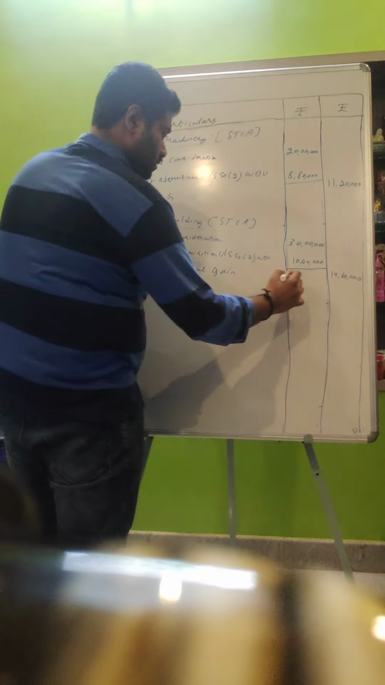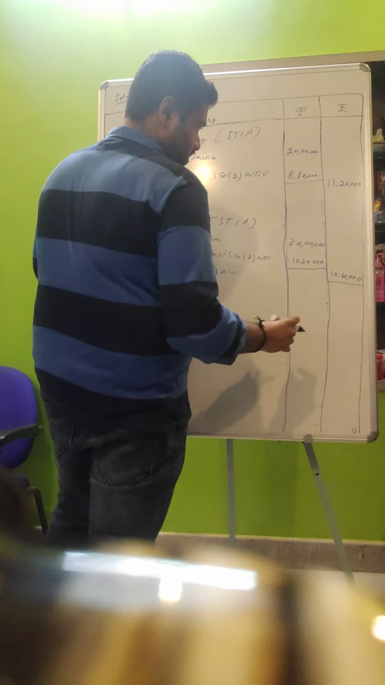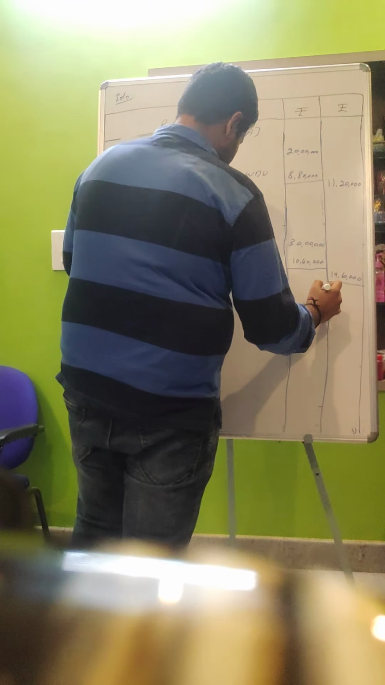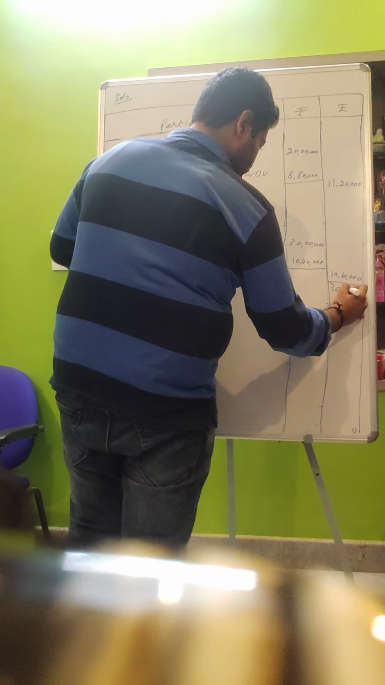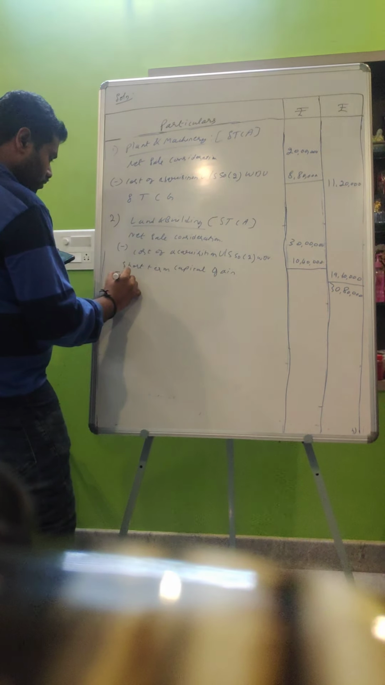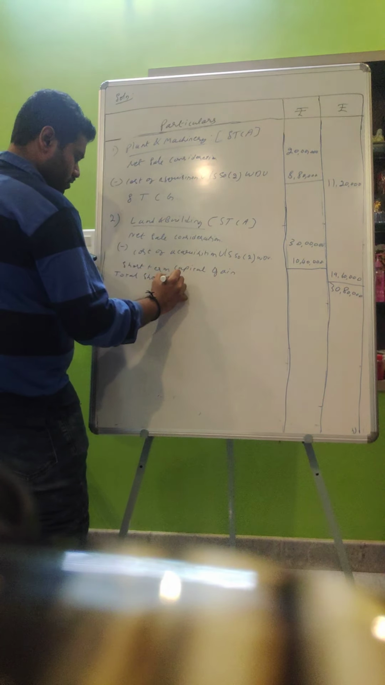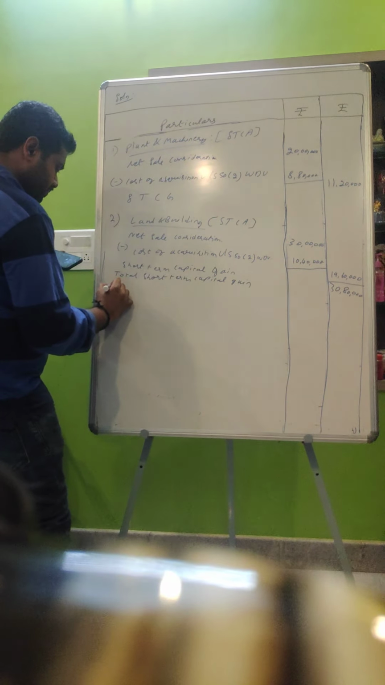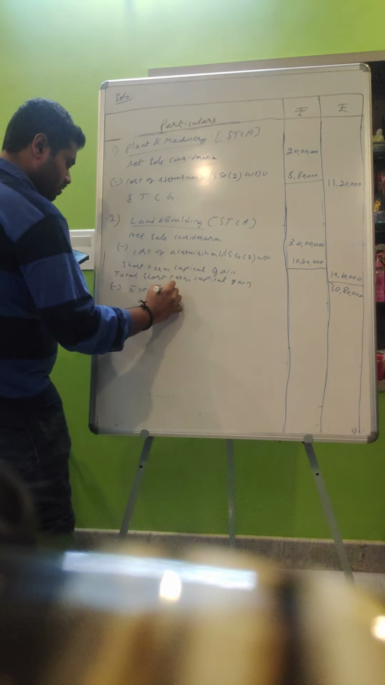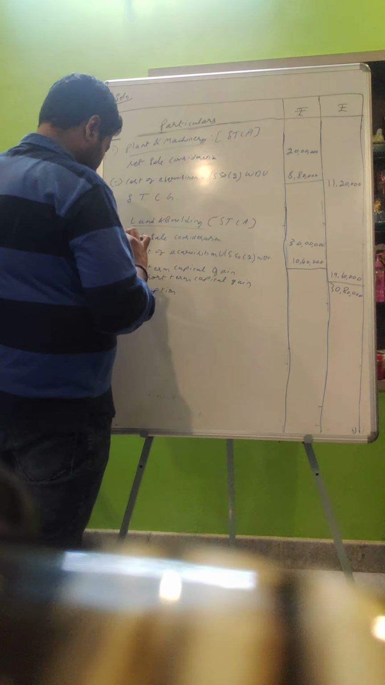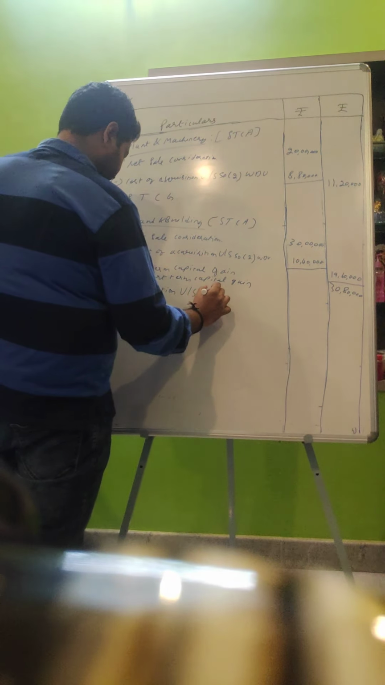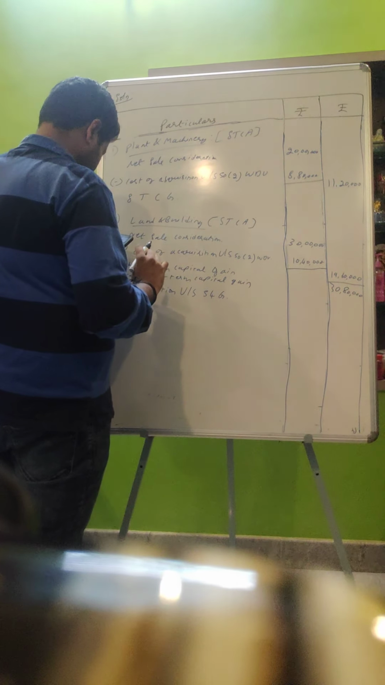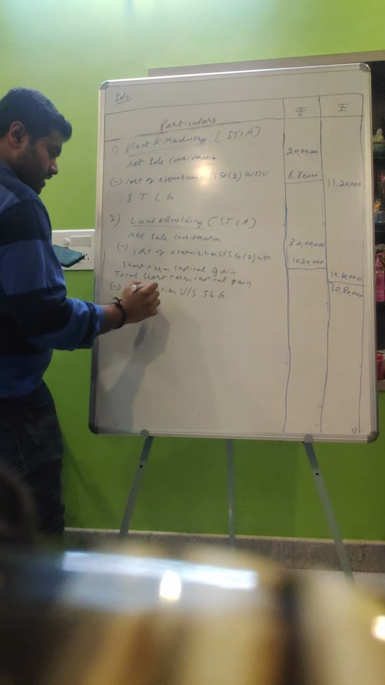Now let us total these two. 19 lakh 60,000 plus 11 lakh 20,000, 30 lakh 80,000 will be the total short term capital gain less exemption under section 54G.